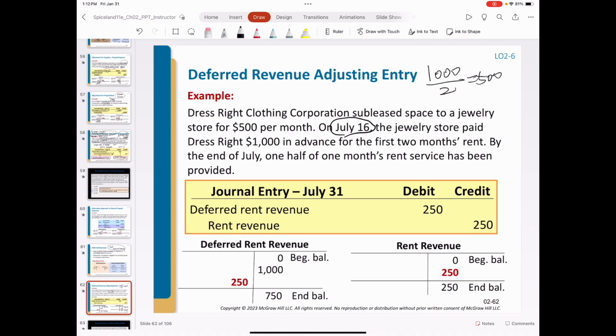So for the deferred revenue adjusting journal entry, we are going to debit the liability, deferred revenue, and recognize the rent revenue, $250. You will also see originally the balance of deferred rent revenue was $1,000. After this journal entry, the balance reduced to $750, which represents 1.5 months prepaid rent. We will make another adjustment next month. But on July 31st, we only recognize half a month's rent because it is from July 16th to July 30th.